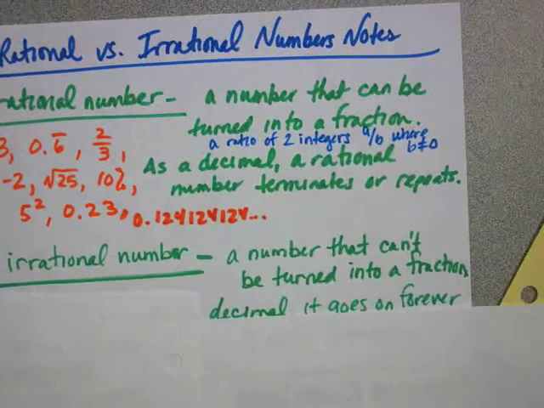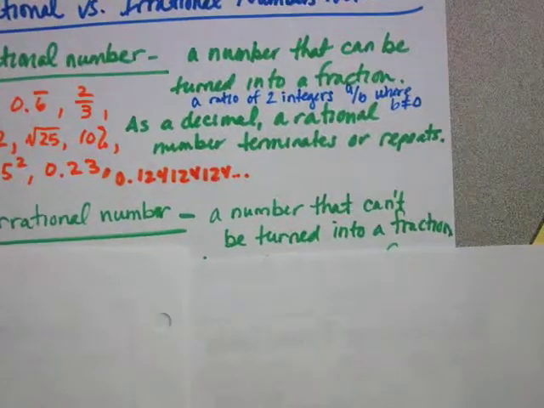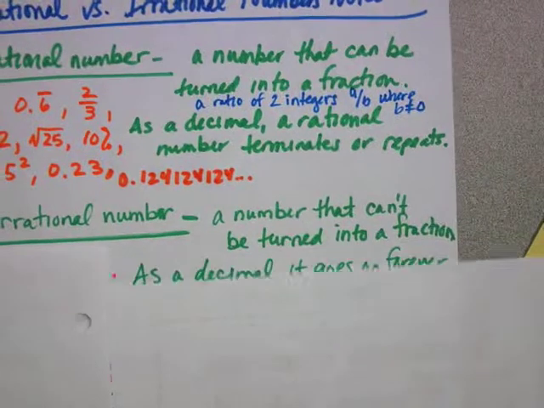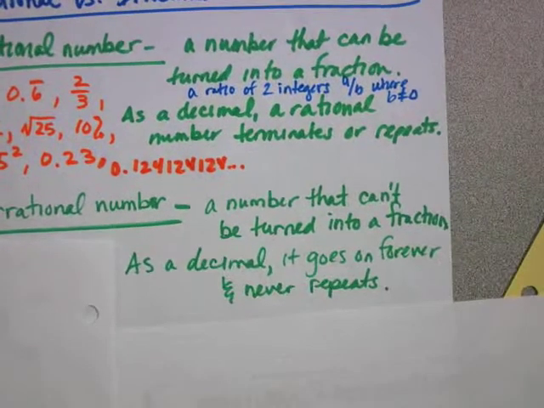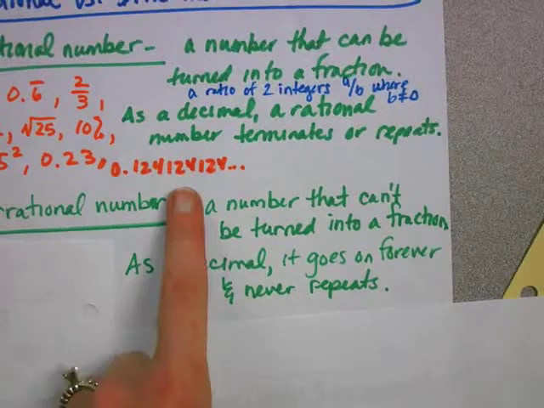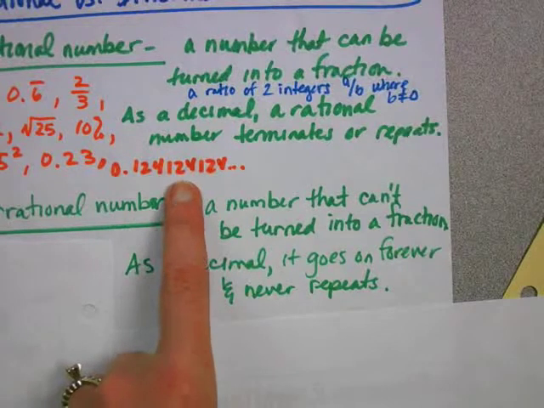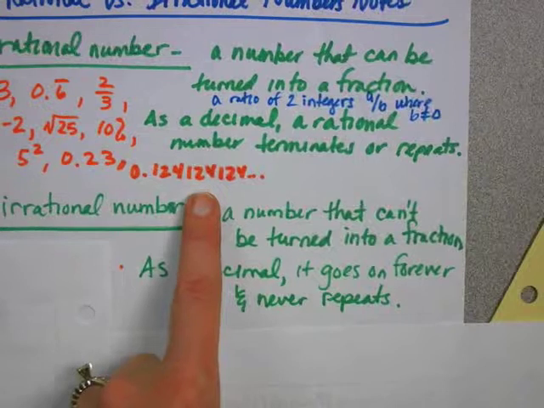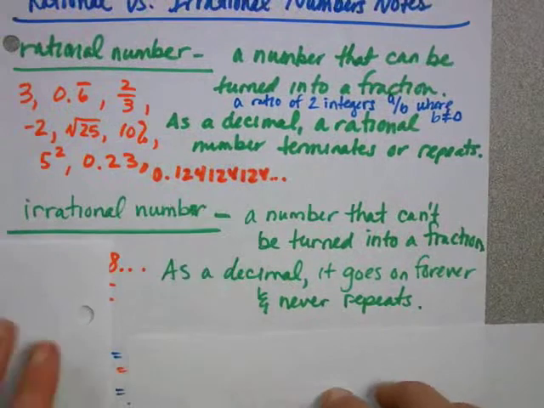Meanwhile, an irrational number is a number that can't be turned into a fraction. As a decimal, it goes on forever, and it never repeats. So my guy up here goes on forever, but it repeats, so that's rational. Irrational goes on forever and never repeats.